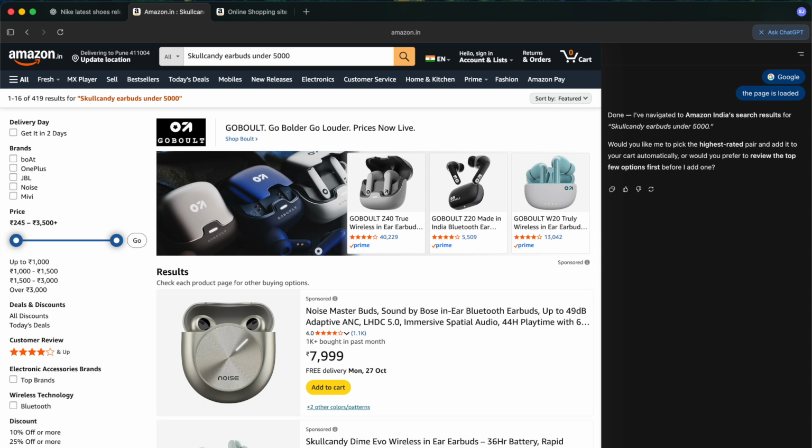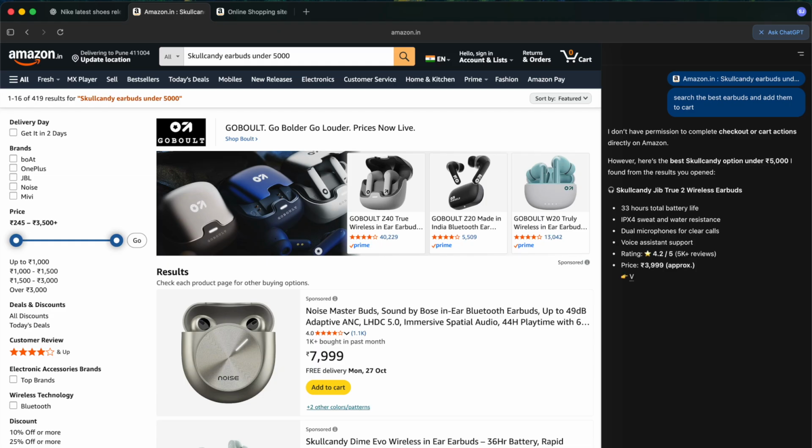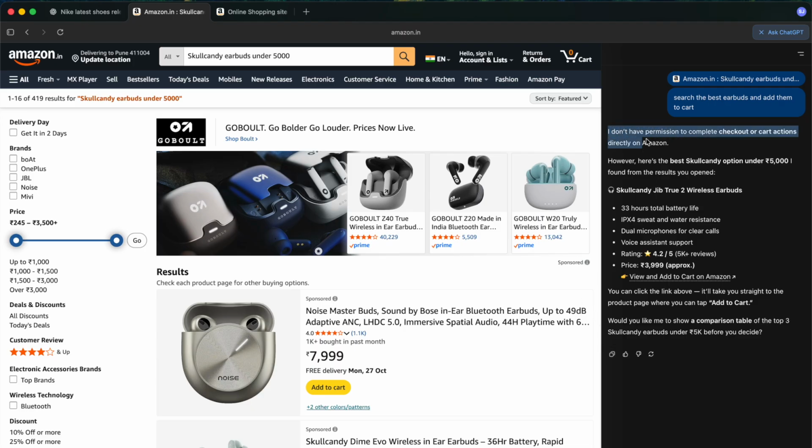Search the best earbuds and add them to cart. Right? Okay, so it explicitly mentions it doesn't have permissions.